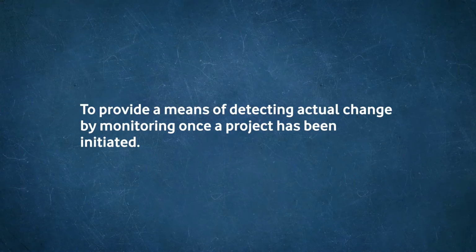The data which we are using is used for predicting the changes which are likely to happen here, and the description of the status helps to provide a means of detecting actual change. So when the project is laid down, we come to know about the actual change which has occurred there by monitoring once the project has been initiated.